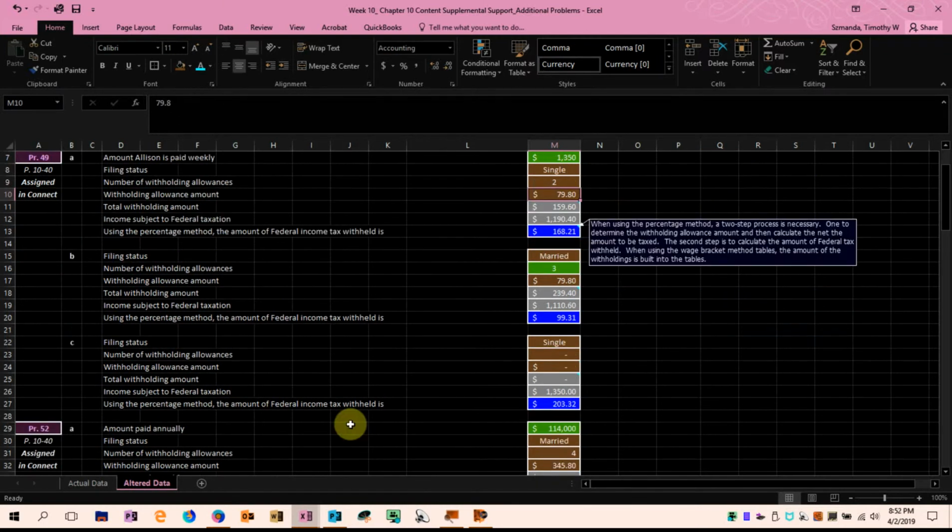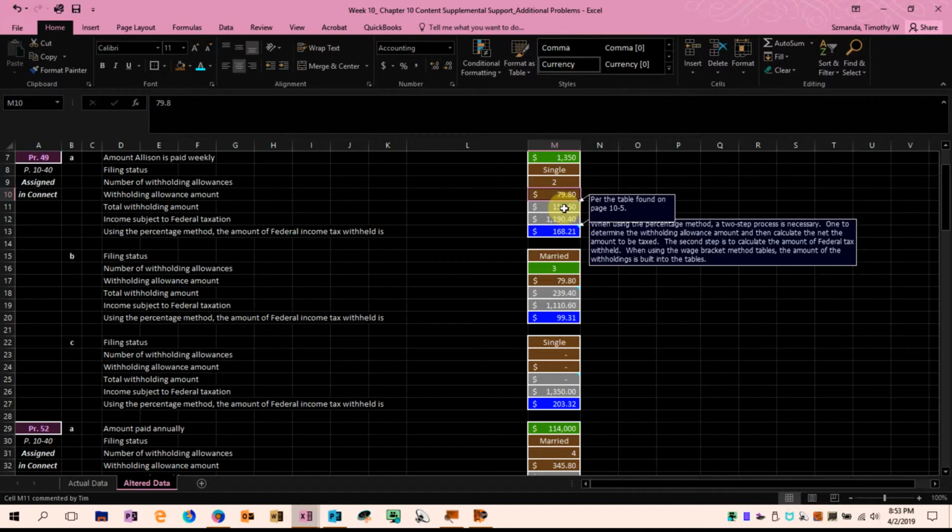For problem number 49, we're going to jump over to page 10-40. Allison is paid $1,325 per week. I changed that to $1,350. Single, 2 allowances. For the number of allowances to claim, we have to go back inside the chapter, and if you look on page 10-5, you see a 2018 amount for withholding allowances.